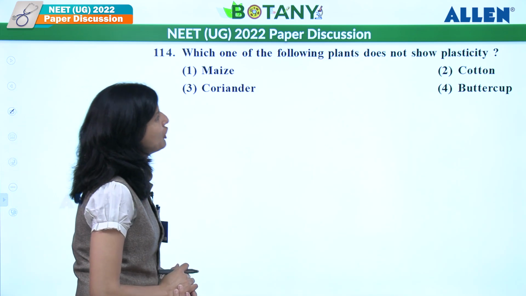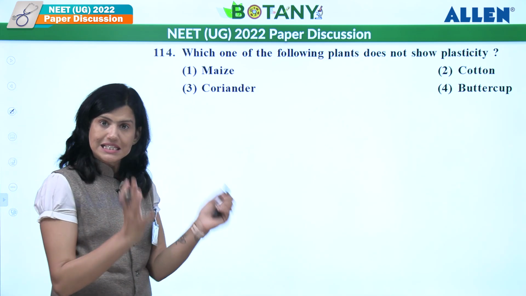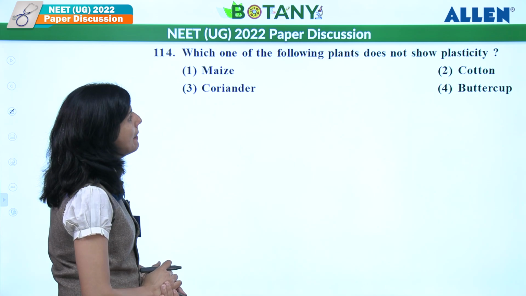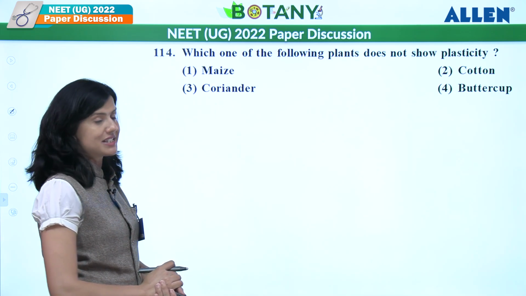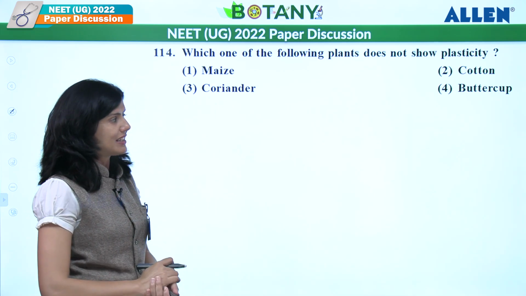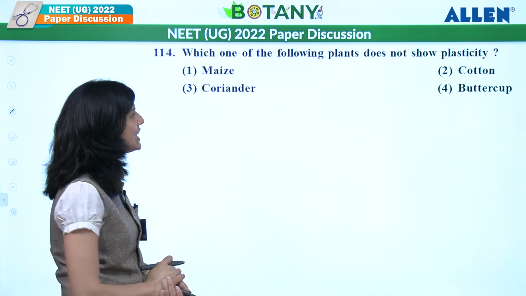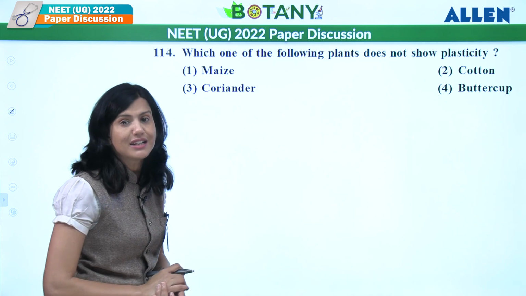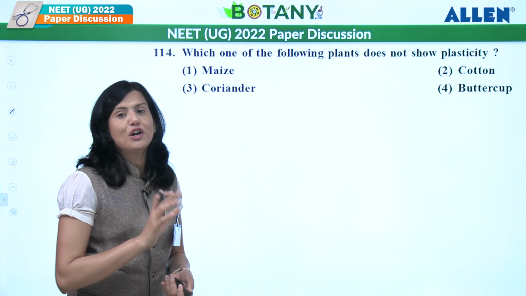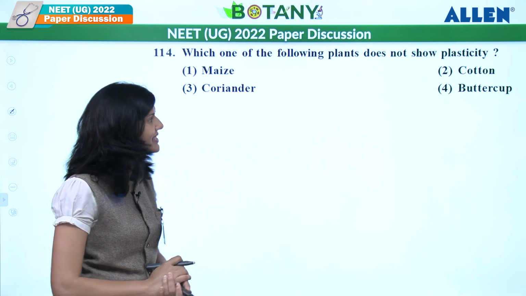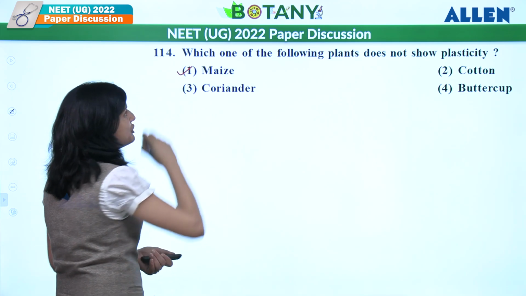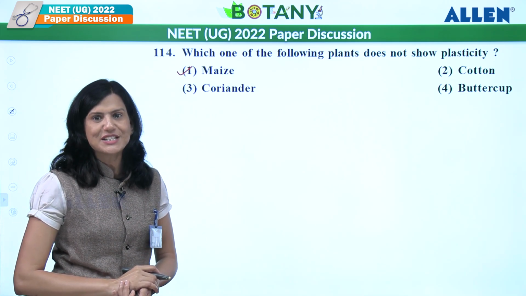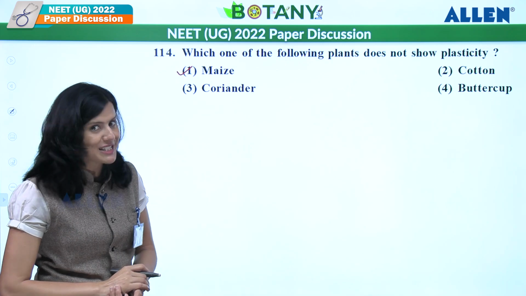Which one of the following plants does not show plasticity? Okay, let's see. Maize, cotton, coriander, buttercup. Cotton, coriander, buttercup all show plasticity, where cotton and coriander show life phase plasticity, whereas buttercup shows habitat, or you can say environmental plasticity. Over here, maize does not show any kind of plasticity. So the answer should be maize over here.